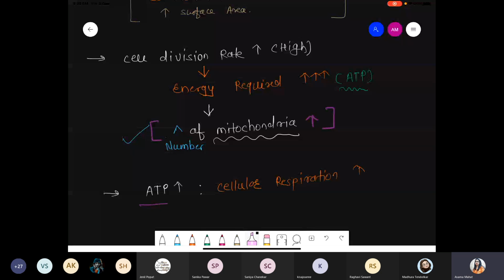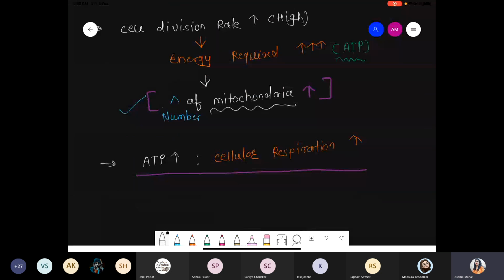And what is the meaning of cellular respiration? Normally, respiration means the breathing process, inhale and exhale, right? But when we talk about cellular respiration in plants, the simple meaning is breakdown of food. Surrounding cells supply the food, and the meristematic tissue, having high surface area, takes up the food from the surrounding tissue.